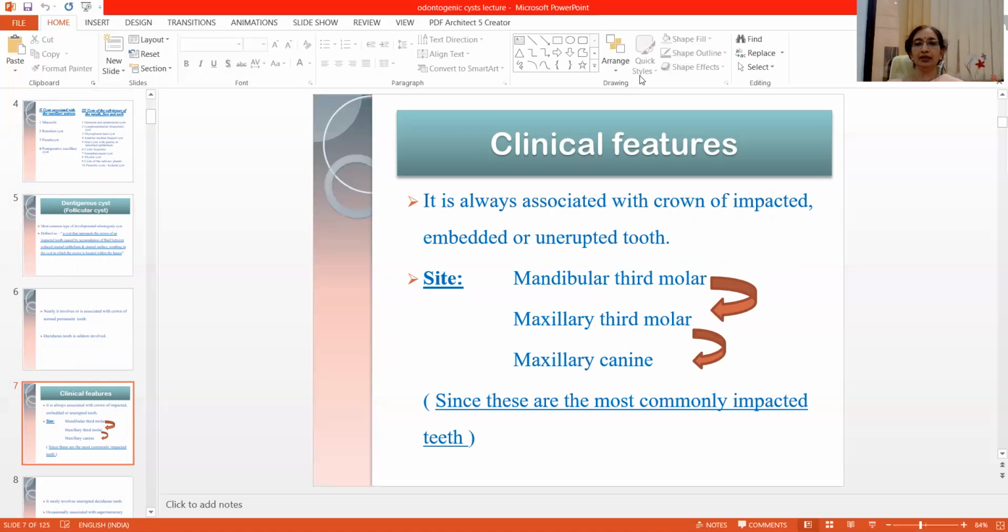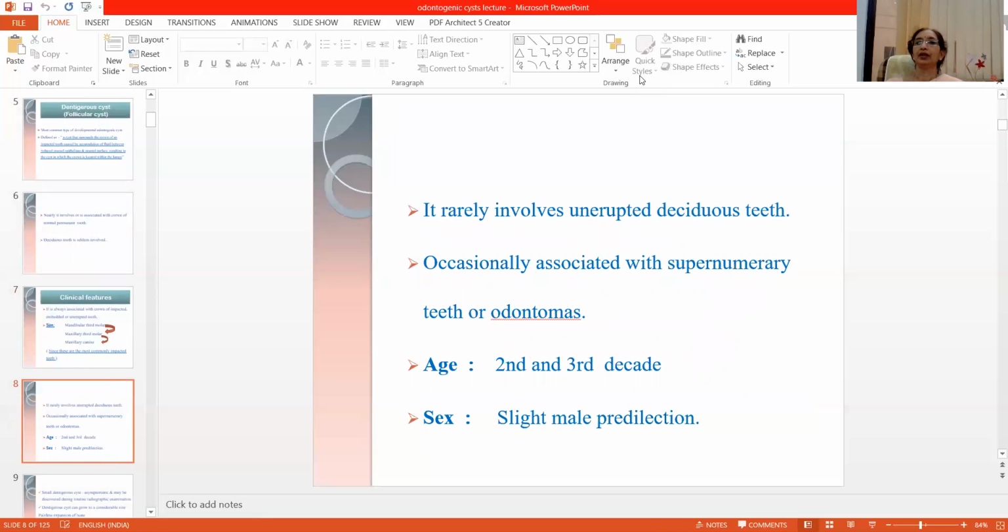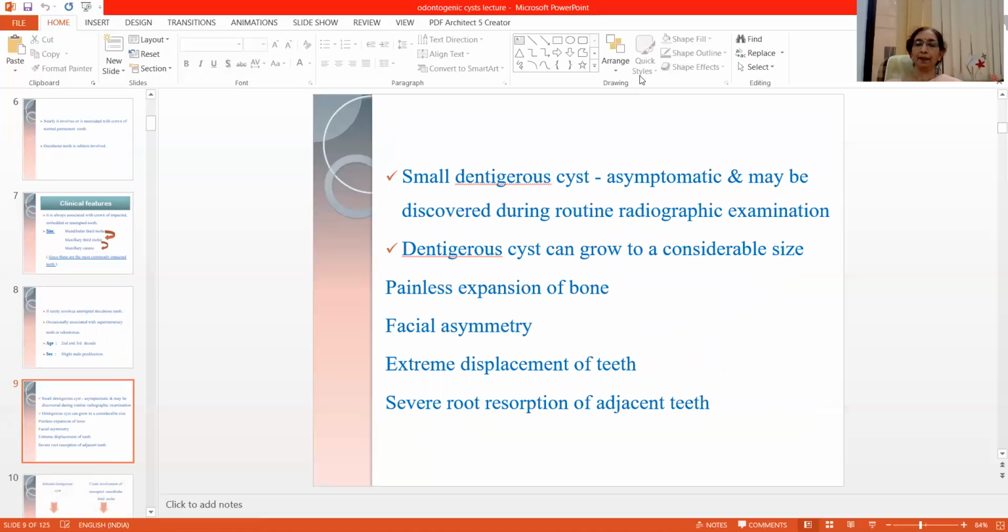The most common site for the occurrence of this dentigerous cyst is the mandibular third molar, followed by the maxillary third molar, followed by the maxillary canine, since these are the most commonly impacted teeth. It rarely involves the unerupted deciduous tooth. Occasionally, it may be associated with supernumerary teeth or odontomas. The most common age of occurrence of this dentigerous cyst is the second and third decade. There is a slight male predilection.